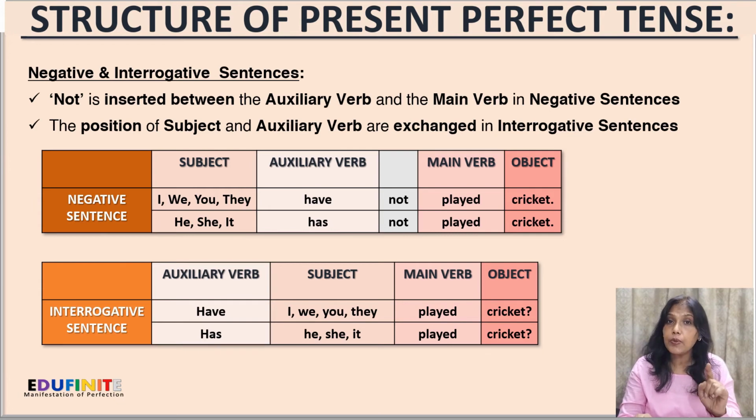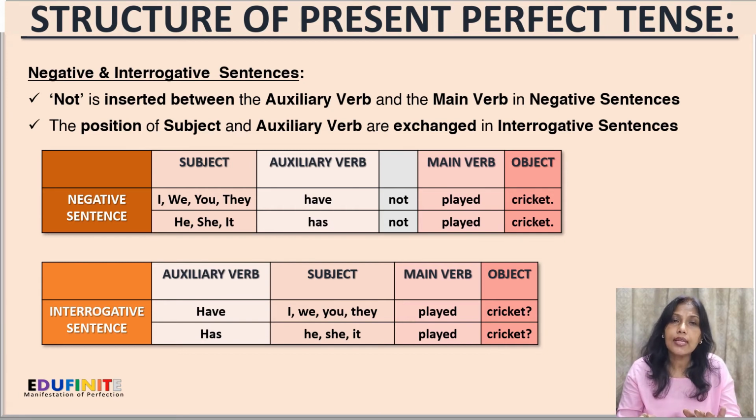Now for third person singular, we'll use the auxiliary verb has. So after has there'll be not, and then the main verb in the past participle form, that is played. So the sentences will be: he has not played cricket, or she has not played cricket, or likewise.